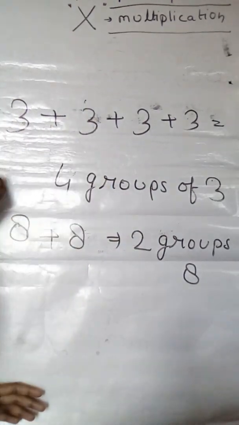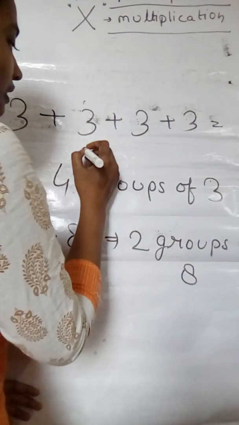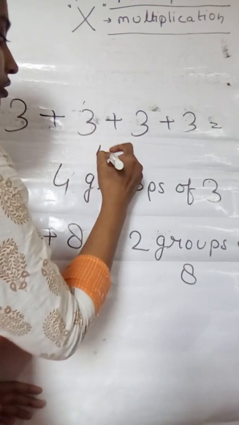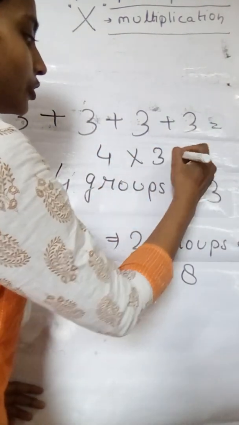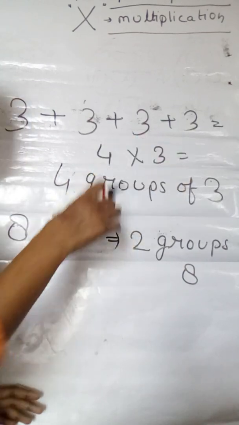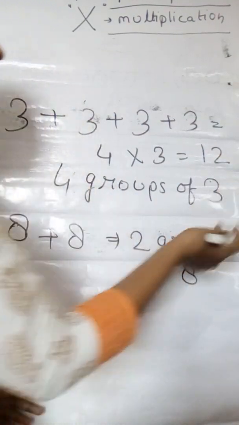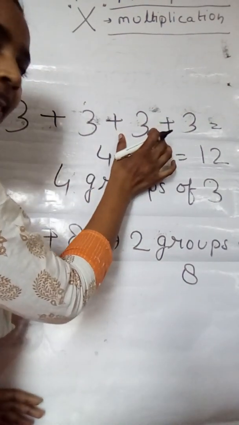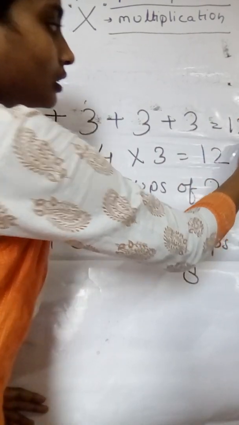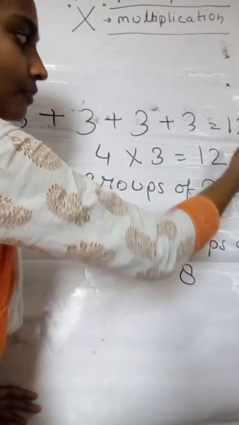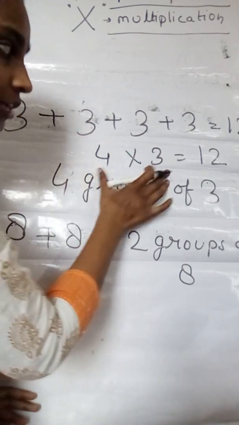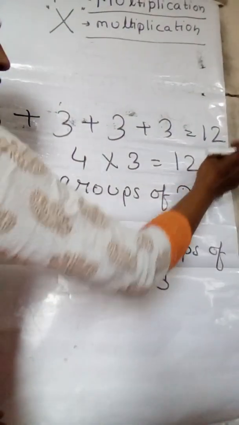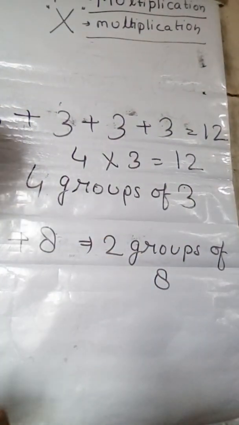This 4 groups of 3 means 4 groups into 3. So 4 1s are 4, 4 2s are 8, 4 3s are 12. Let's count: 3 plus 3 is 6, 6 plus 3 is 9, 9 plus 3 is 12. So in the addition form we get the answer 12, and in the multiplication form we get the same answer. So these two answers are the same.